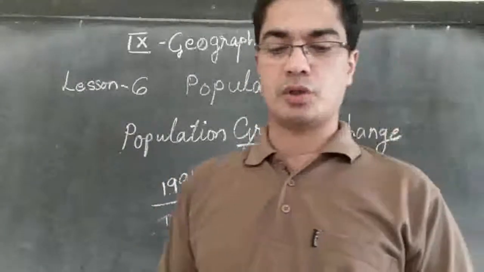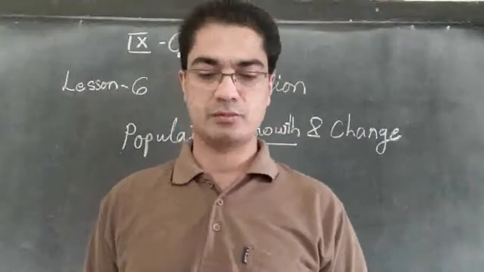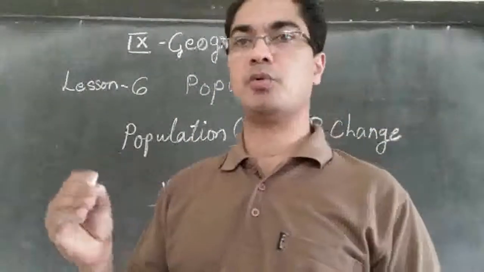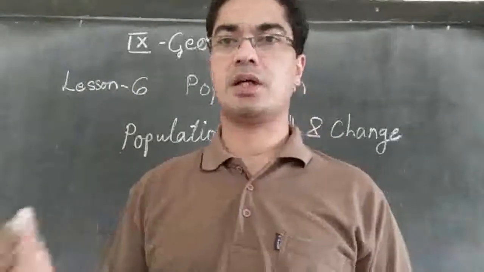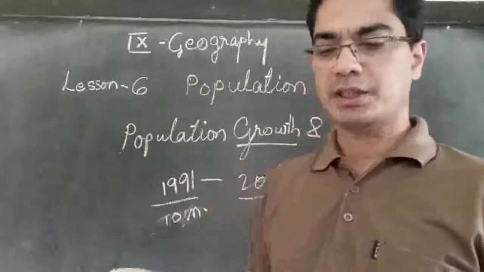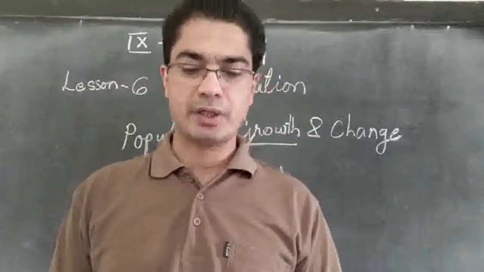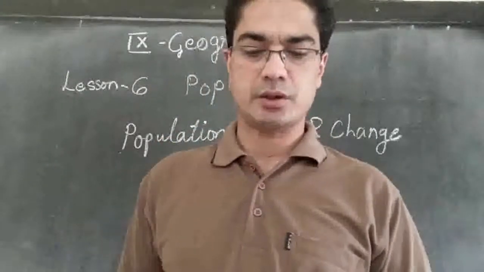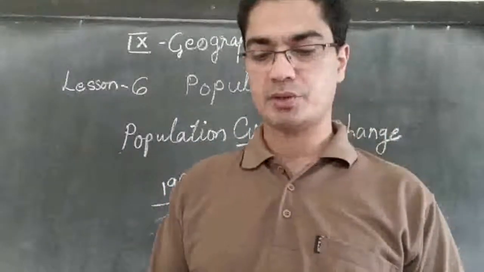And the rate or the pace of population increase is the other important aspect. So we have to see the pace or the rate. That means how fast is the population increasing? What is the rate of the increase of the population? That is also an important aspect. It is studied in percent per annum. Example, a rate of increase of 2% per annum means that in a given year there was an increase of 2 persons for every 100 persons in the base population.